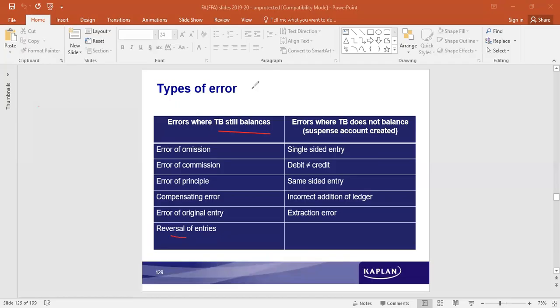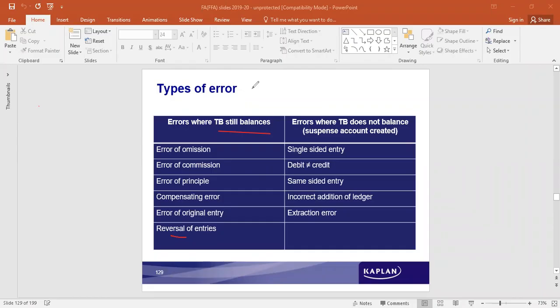In all these cases the trial balance columns match with each other, but these are the errors that happen. Errors where the trial balance does not balance, and a suspense account is created: only one side of the entry is recorded and the other side is not recorded, so the total of debit and credit doesn't match. Same-sided entry, where both are written on the same side. Incorrect addition of ledger, extraction error, while recording and posting into the ledger accounts.